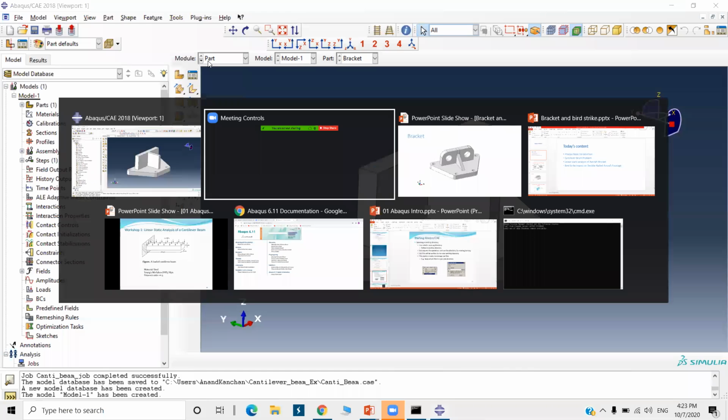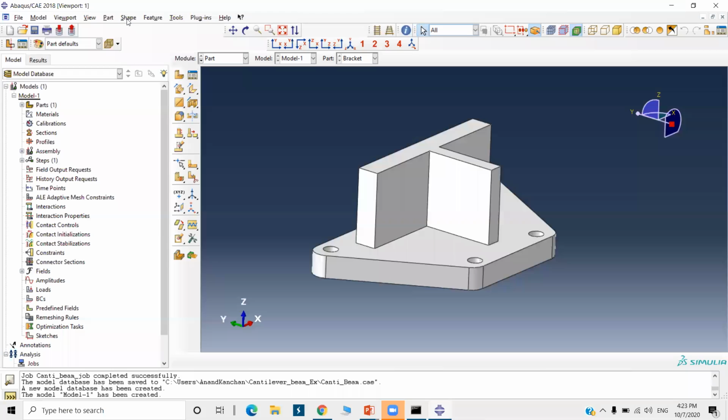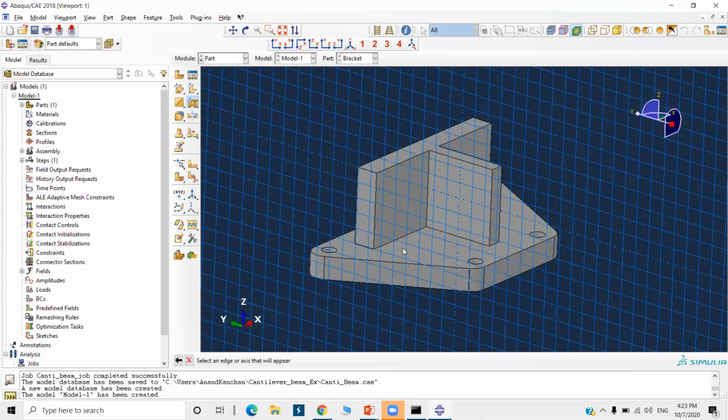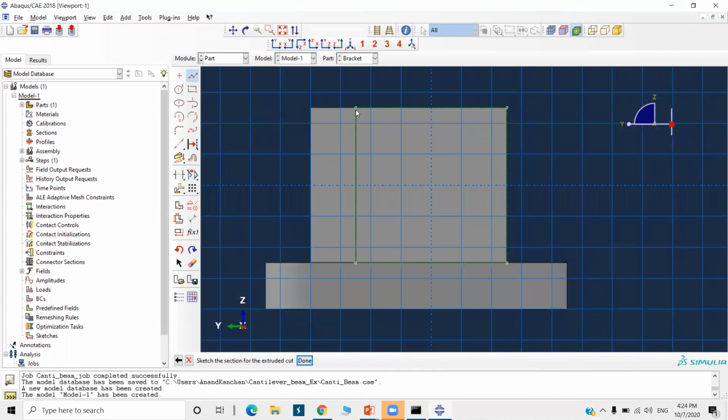Next, I will just show you the model here. So this model we are going to create. We'll get an idea. Go to shape, cut, and extrude. Now we are going to cut something. Select this as a face, vertical and on the right. So I'm going to select this edge as vertical and on the right side. So select a line command.